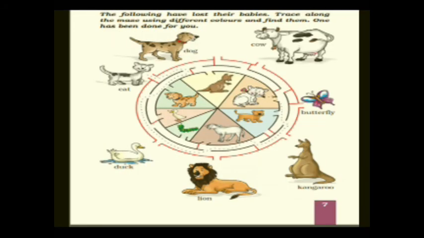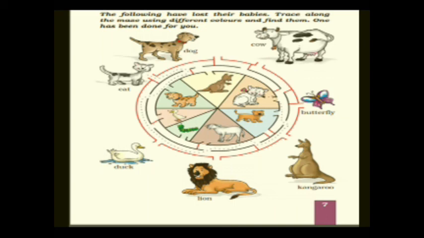The following have lost their babies. Trace along the maze using different colors and find them. One has been done for you. So now here can you see there are lots of animals and the babies are there inside the wheel. So what you have to do, children? You have to join the dots again with the mama animal and the baby animal. So here cow is there, COW, cow, but at the same time in the wheel can you see the baby calf is also there. You have to just join the dots.